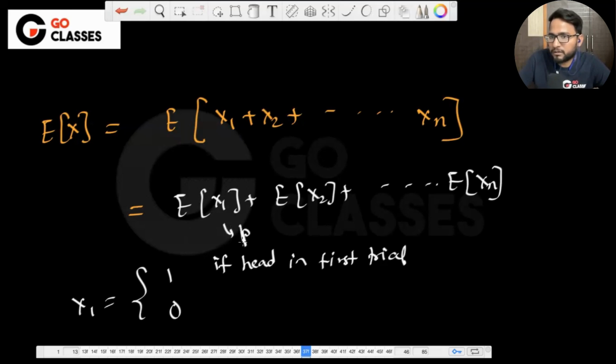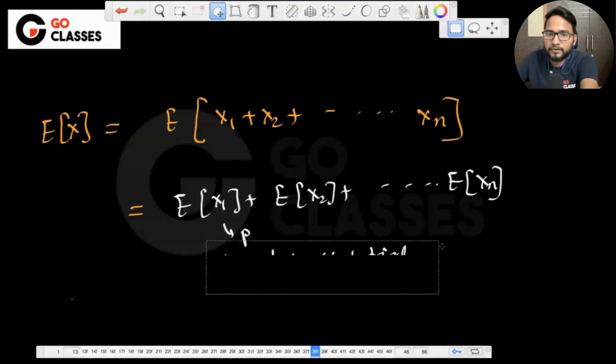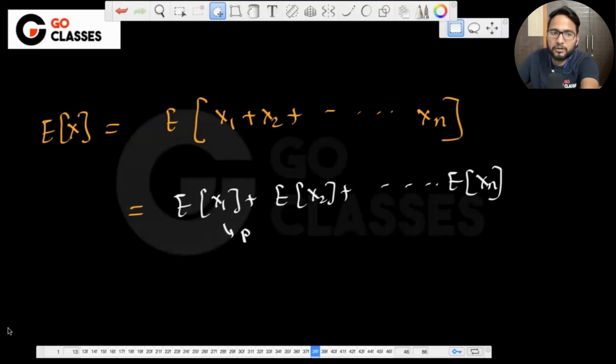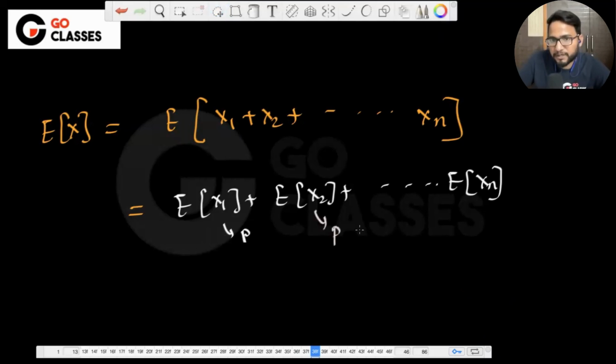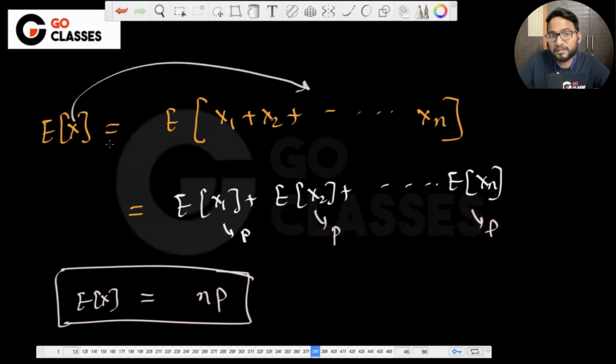Is this okay? We have already done this, so I'm not explaining it in great detail because that should be easy. So this expectation is p, this expectation is p, this expectation is p, and what is the answer? np. In just a fraction of a second, you can solve the question. If you know that you can break down this x into multiple independent x's, that is the method that we will be using.